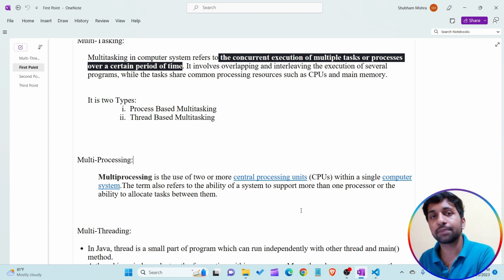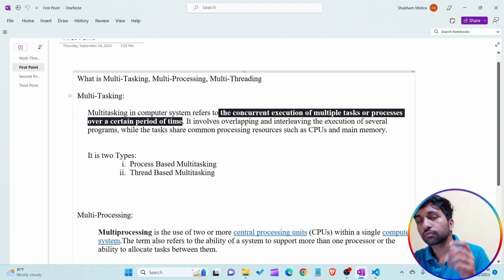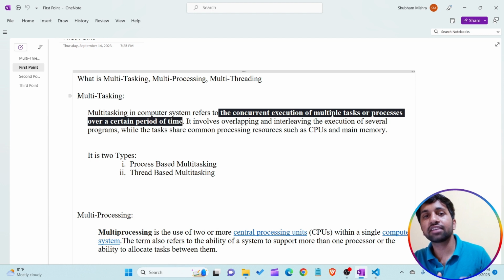So this concept is known as multiprocessing. Now, the point to notice when I am talking about multitasking is that multiple tasks are executed at the same time by the operating system. I was telling you that multiple tasks are executed concurrently by the operating system. This concept is known as multitasking.